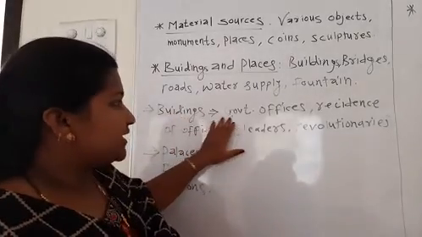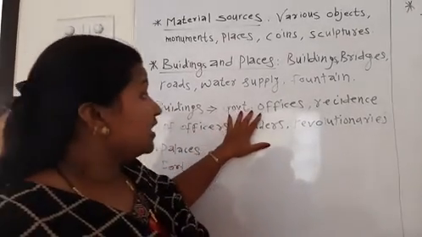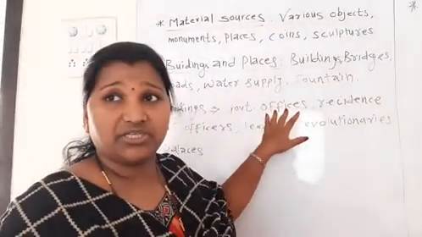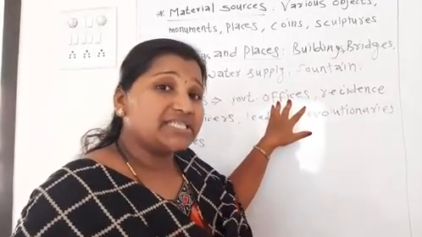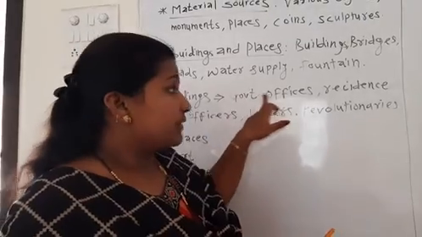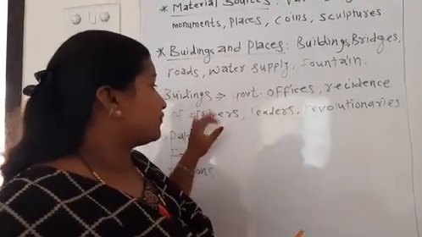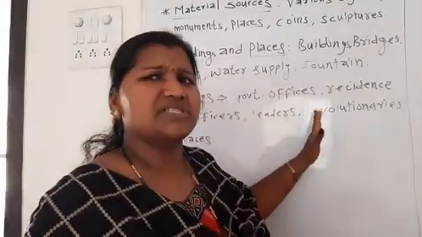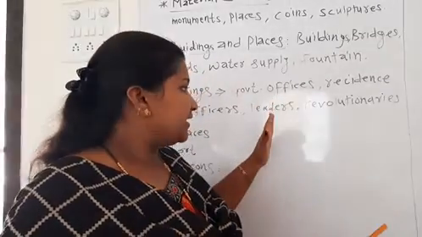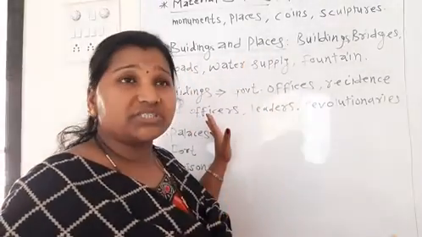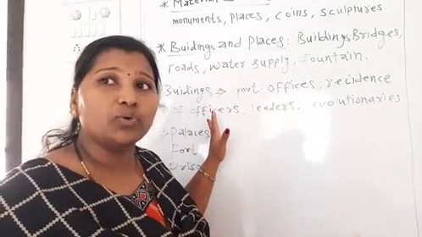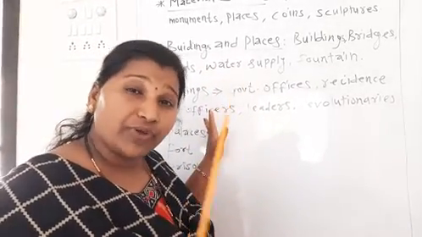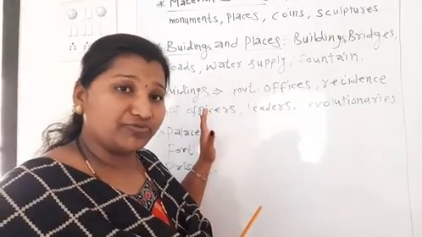Then government office buildings are famous for getting more information about history, as are the residences of officers, leaders and revolutionaries. We learn what kind of life they lived, what work they did, and how they became famous.